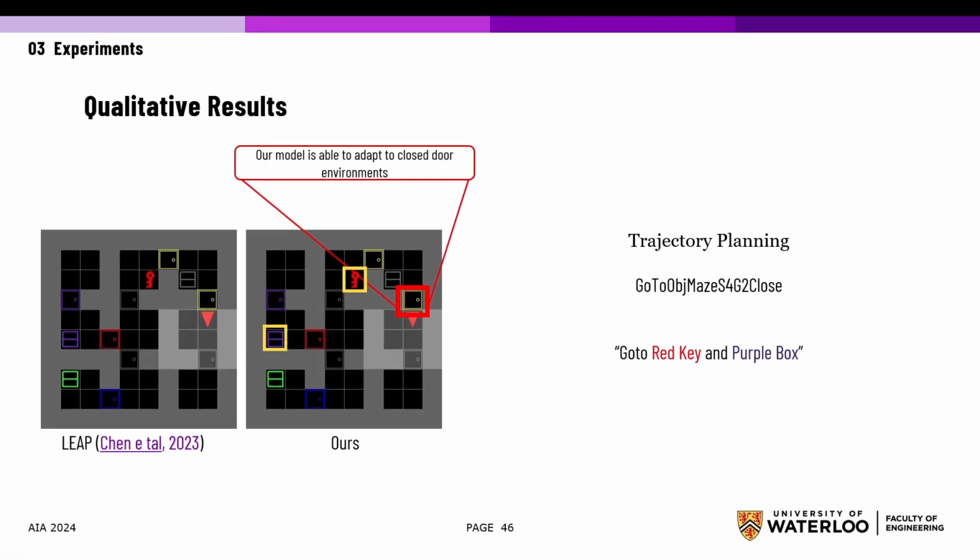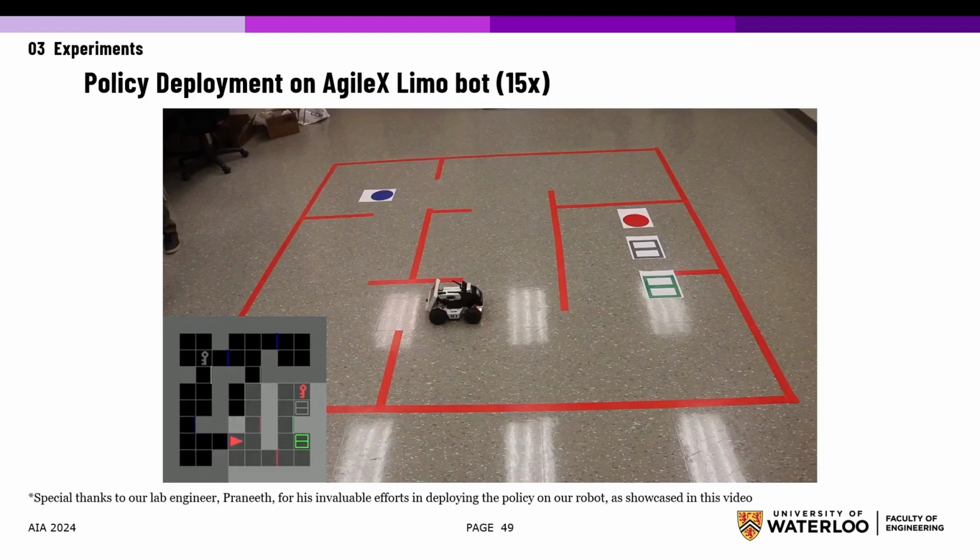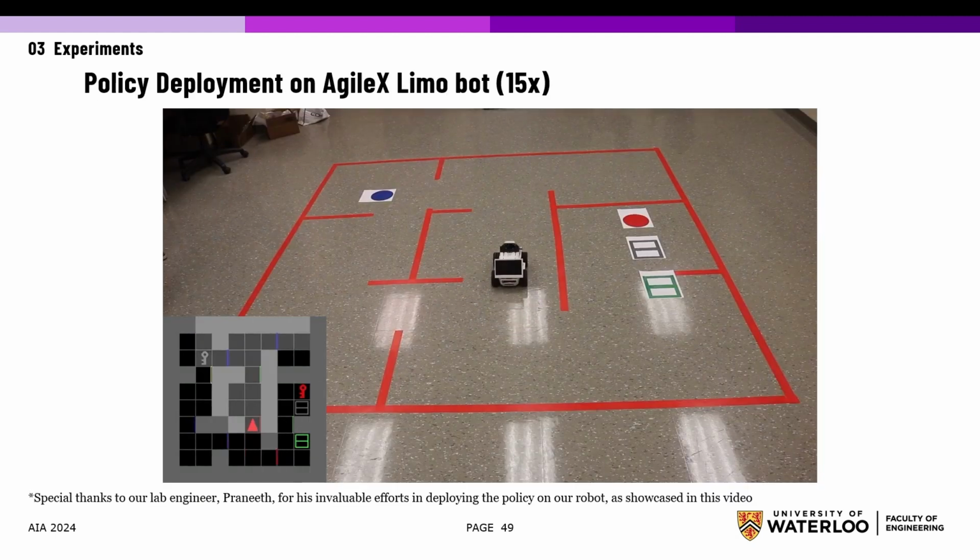We also present qualitative results of ours and LEAP in trajectory planning, where we observe our model gracefully adapts to closed environments and multi-goal missions, as seen here. We also perform such qualitative experiments in instruction completion tasks, where we see our agent adapts to novel goal unblocking behavior and is able to adapt to multiple goals as well, whereas LEAP is stuck inside the single room. We deploy our policy on an Agile bot and observe it gracefully adapts to unseen environments and multi-goal missions, as demonstrated here.